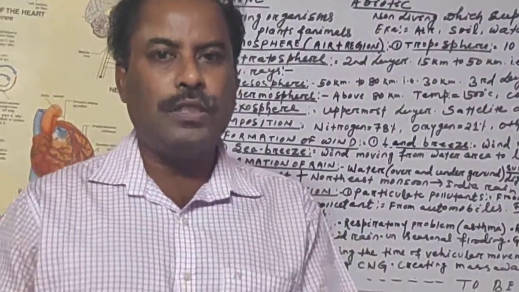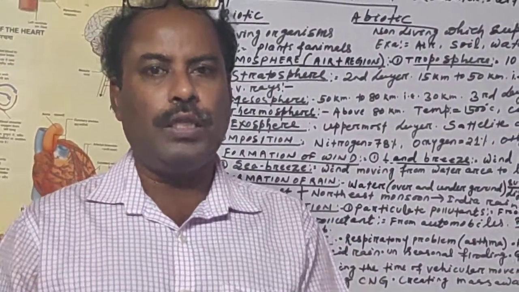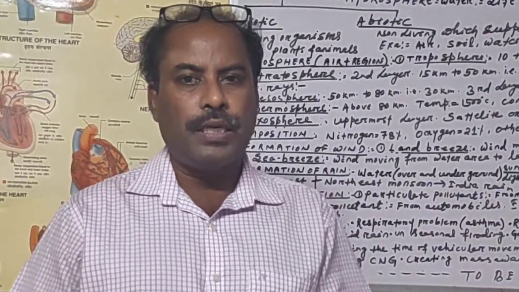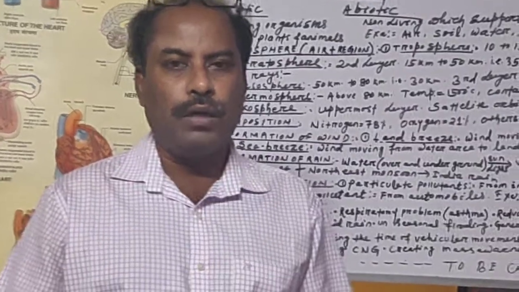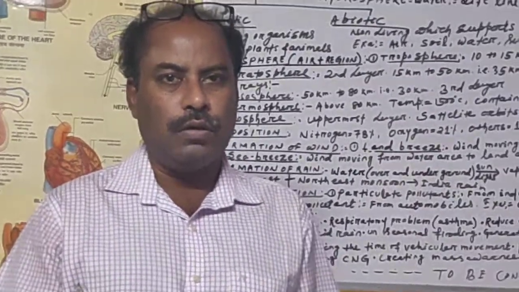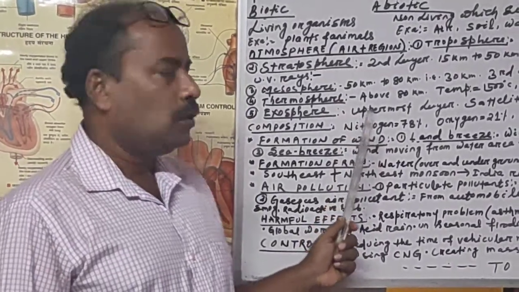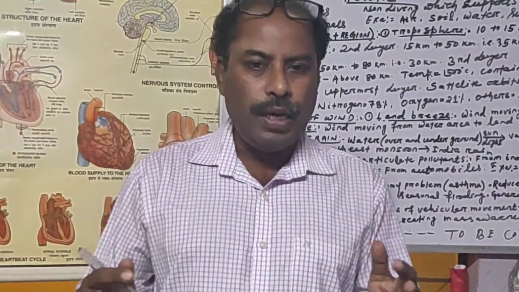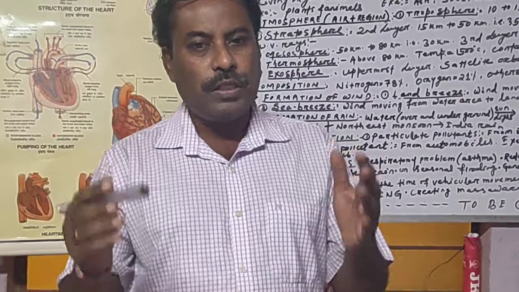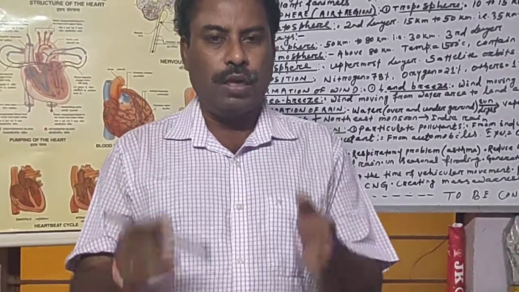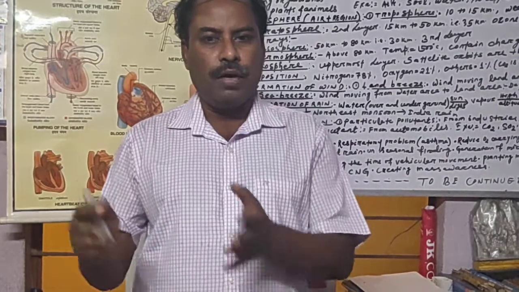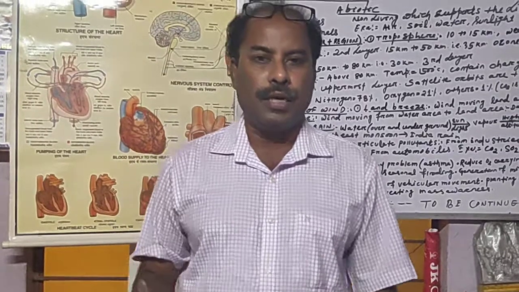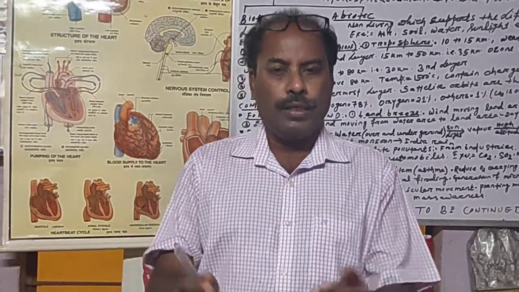Air is a mixture of various gases with water vapors and other dust particle, microorganism, etc. This is called atmosphere. So now atmosphere contains the air. Then what do we mean by air? Air is the mixture of various gases like carbon dioxide, hydrogen, oxygen, nitrogen, etc. with water vapor, moisture, microorganism, dust particle, pollen grains, etc. Various compositions are there, that is called the air.